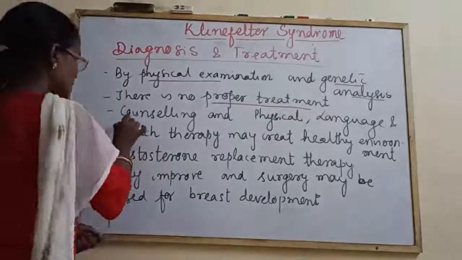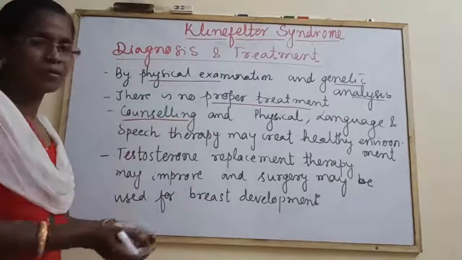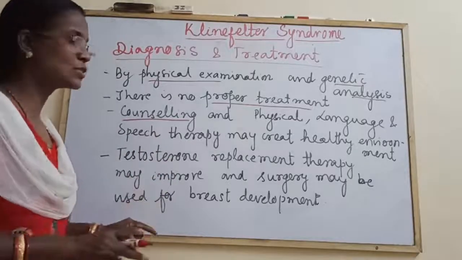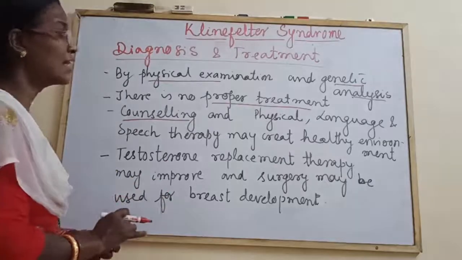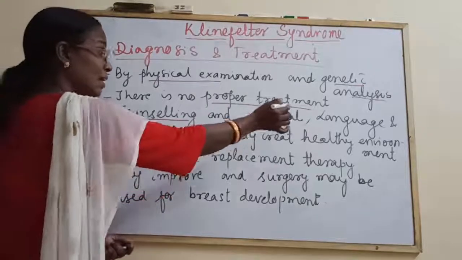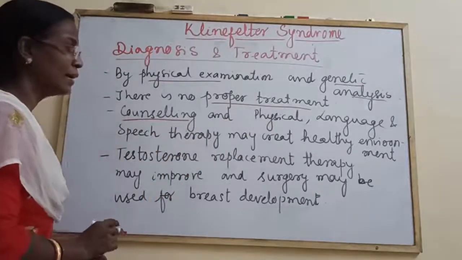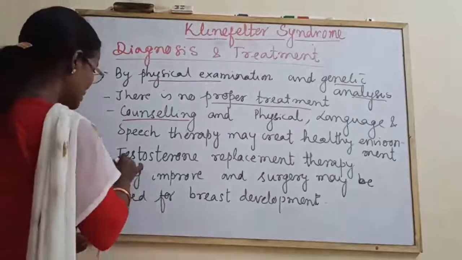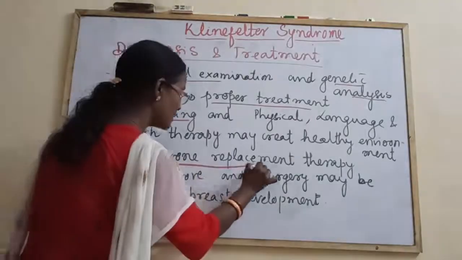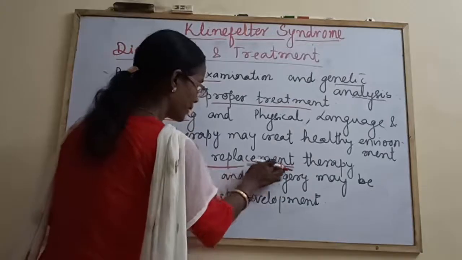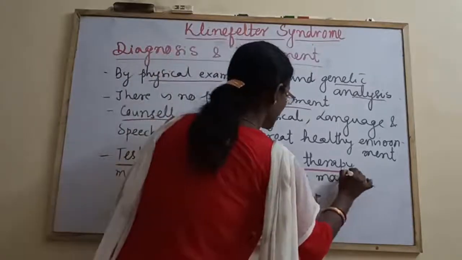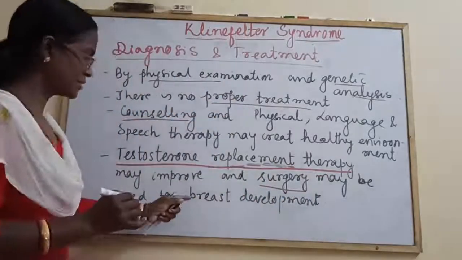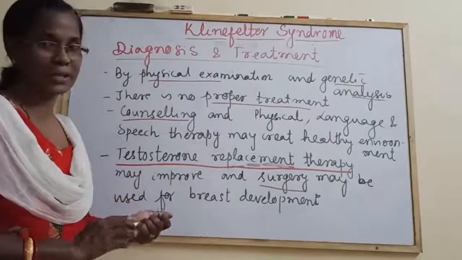However, the counseling, talking with the healthy, from different grounds, different areas, or the physical, language and speech therapy may develop a harmonious living or a healthy environment. Similarly, the testosterone replacement therapy or surgery may create the reduction of breast.